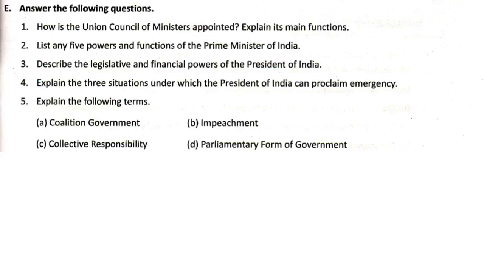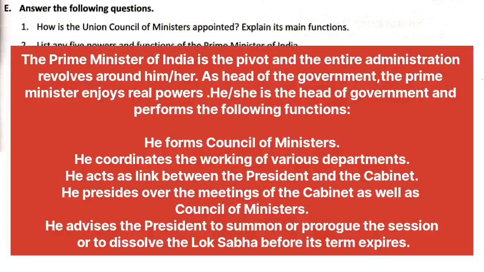Question number 2. List any 5 powers and functions of the Prime Minister of India. Answer. The Prime Minister of India is the pivot and the entire administration revolves around him or her. As head of the government, the Prime Minister enjoys real power. He or she is the head of government and performs the following functions.